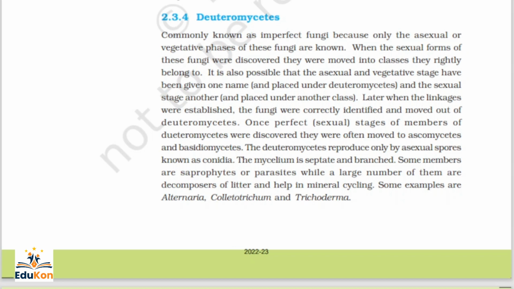The mycelium is septate and branched. Some members are saprophytes or parasites, while a large number of them are decomposers of litter and help in mineral cycling. Examples are Alternaria, Colletotrichum, and Trichoderma. All these three are examples of Deuteromycetes.